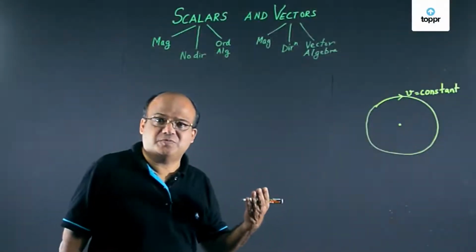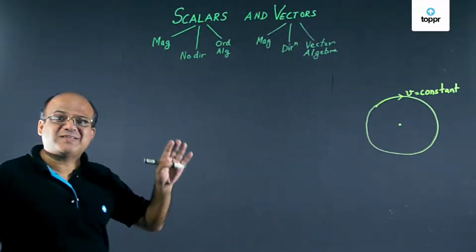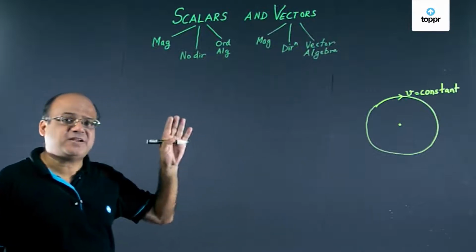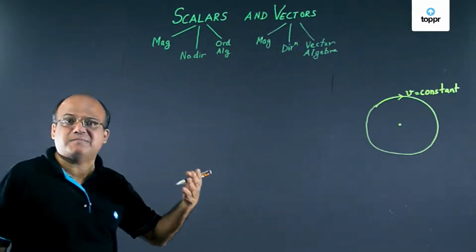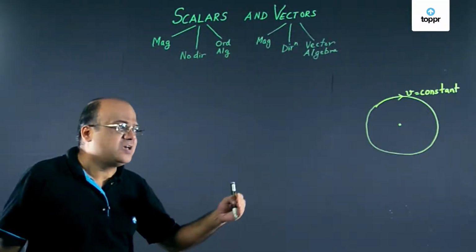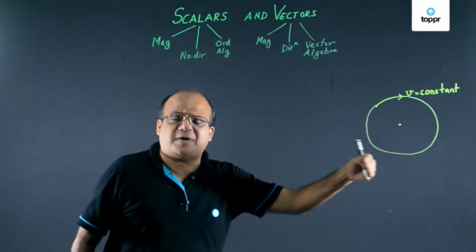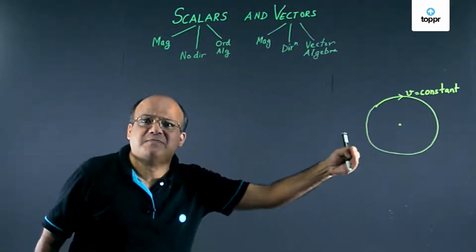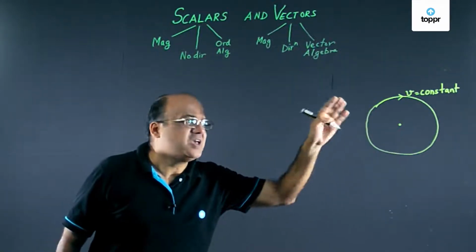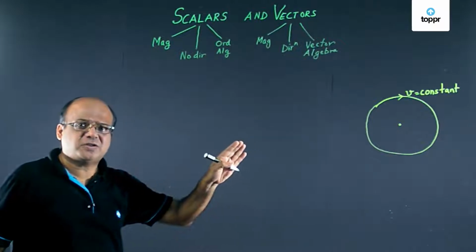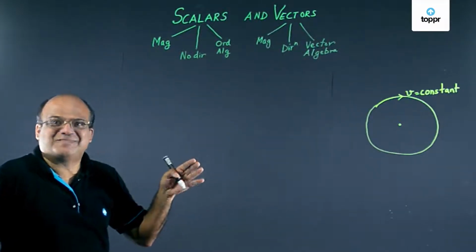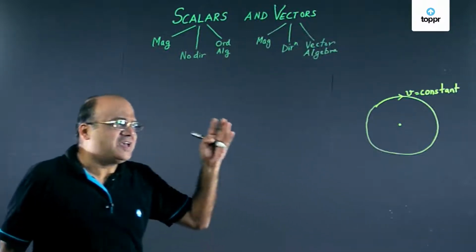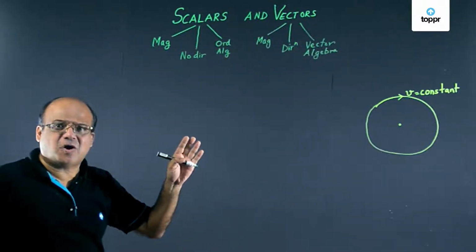In this video, we are going to learn about scalars and vectors. To understand scalars and vectors, let me take a simple example. Suppose a body is moving in a circular path at a constant speed of 5 meters per second. Is the speed of the body constant or is it changing? Speed is constant, right? I told you so, speed is constant. Is the velocity constant or is it changing?